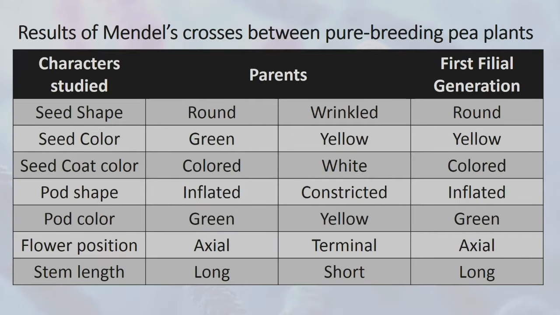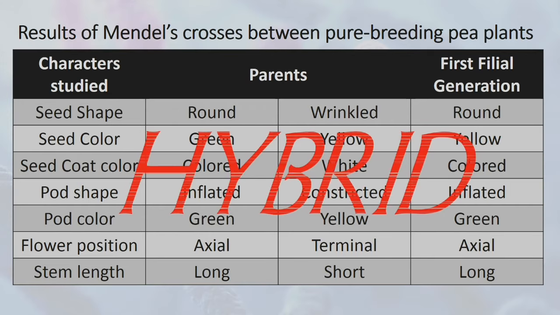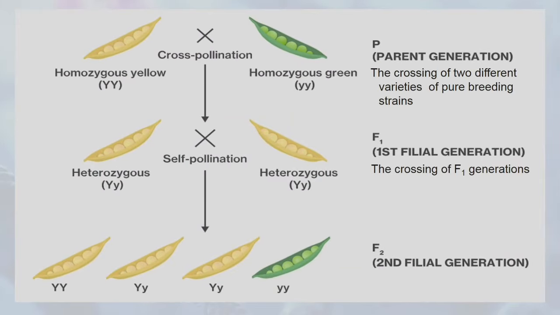This offspring or first filial generation is also known as hybrid or cross. Pagkatapos mag-cross ni Mendel ng dalawang pure breed parent plant that resulted in a heterozygous offspring which is called the first filial generation or F1 generation. From F1 generation offspring, pinag-cross niya ulit ito through the process of self-pollination that resulted in another set of offspring which is now called the F2 generation or second filial generation. Take a look at the picture.